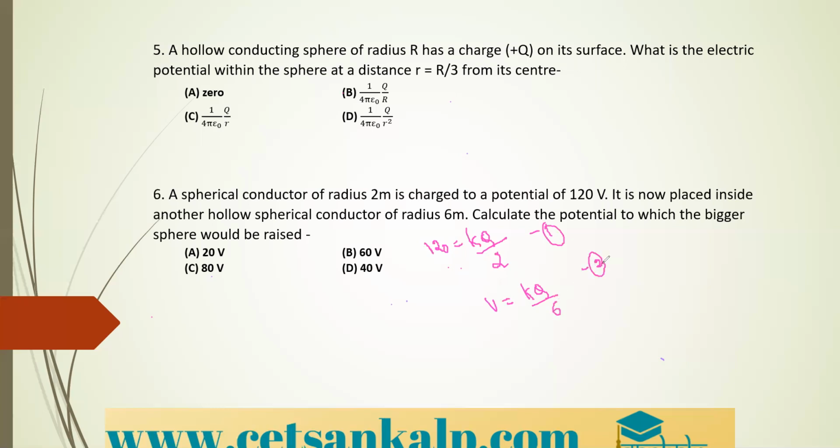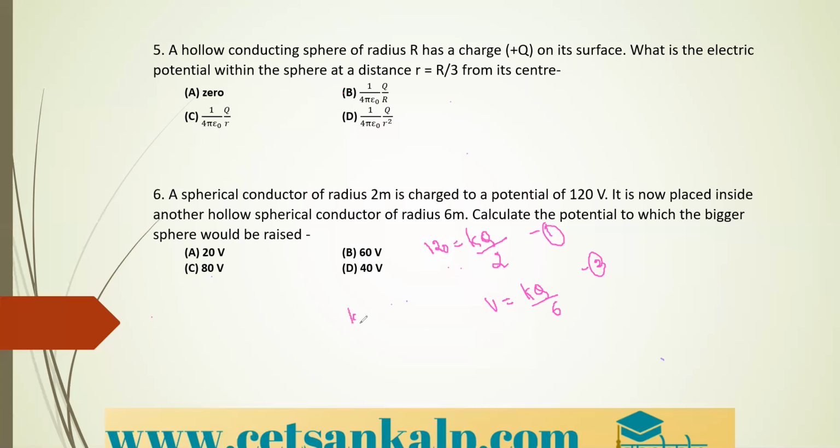So from equation 1 and 2, if you simplify, you will get V is equal to 40 volt here, students. How can we simplify it?